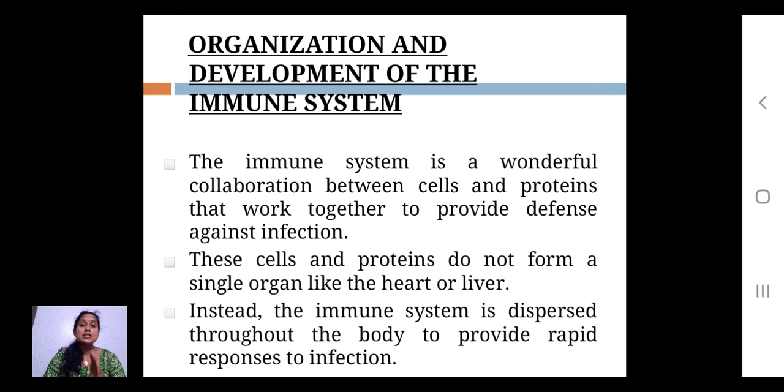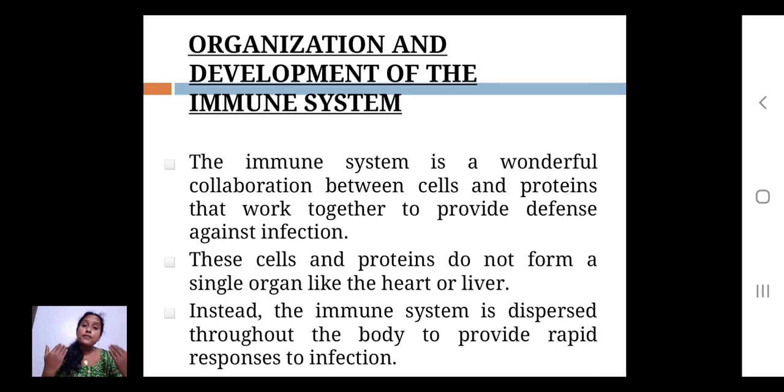So here this system does not form an organ like the liver or heart. Instead, it has a collaboration of other cells and proteins to help in defense against infection. That means they provoke the production, the synthesis, or the response of the immune system. Instead, the immune system is dispersed throughout the body to provide a rapid response to infection.